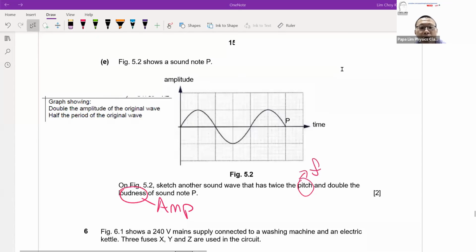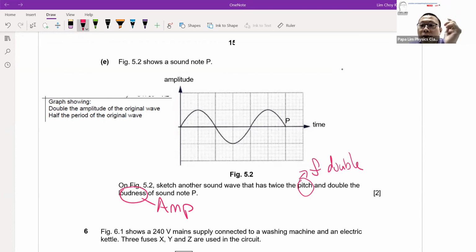So what we have is twice the pitch. Now, twice the pitch, twice the frequency. So if that means the frequency actually doubles, remember, on the wave graph, you cannot draw frequency straight away, because in the wave graph, what you see directly is the time.